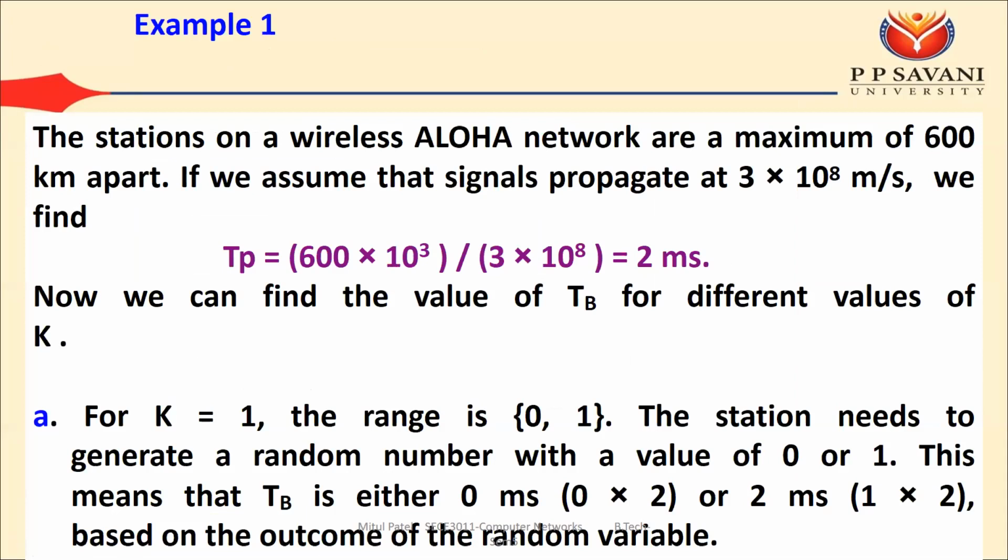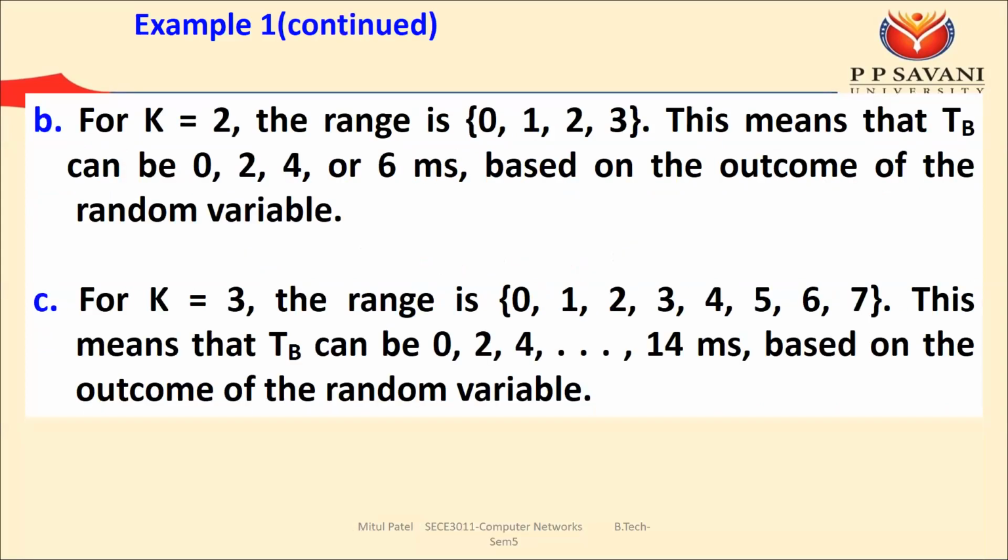Either it will send with immediate effect, as soon as the collision happens and it learns of the collision, or otherwise it will wait for 2 milliseconds and then send. So it can reduce the amount of collision. The second thing is, if in the second attempt there is also a collision, then it can go for the third attempt.